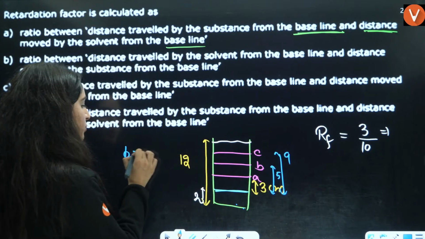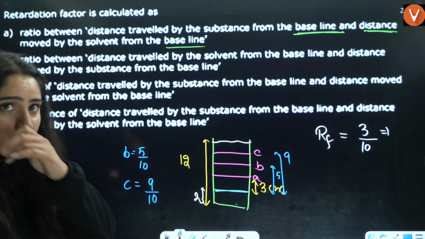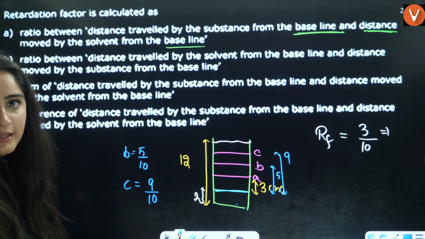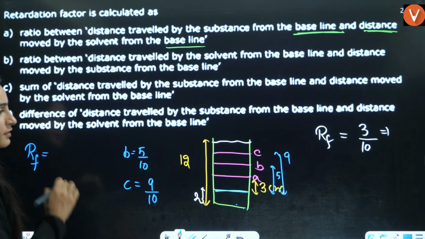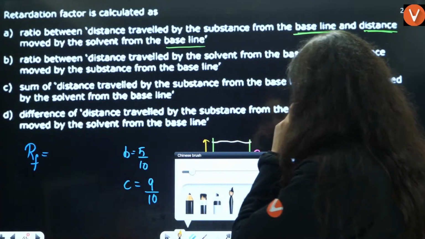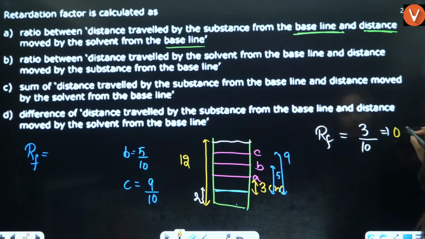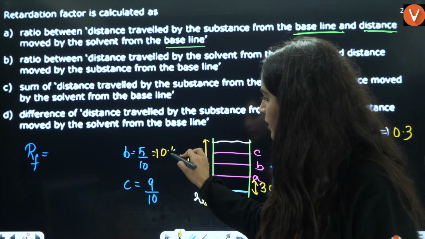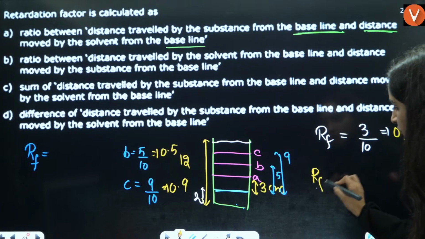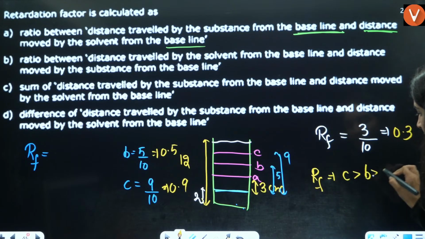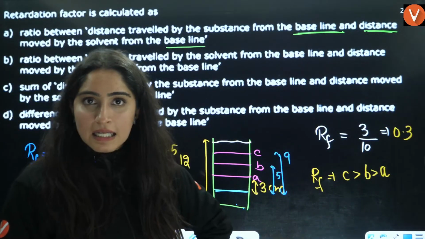So for B, it is going to be 5 by 10. For C, it is going to be 9 by 10. Tell me which has maximum retardation factor. 3 by 10, 5 by 10: it's 0.3, 0.5, 0.9. Definitely the retardation factor of C is greater as compared to B and A. Retardation factor of C is maximum, then B, then A.